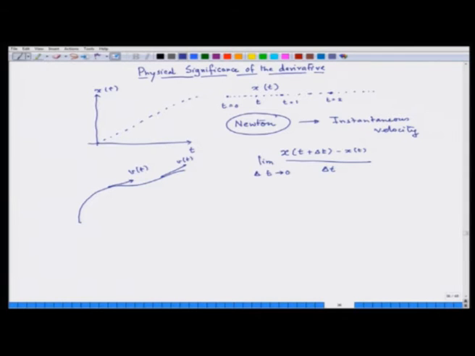Remember, if I make delta t smaller and smaller, this distance also becomes smaller and smaller. So do not think it is just a 0 by 0 thing that I can forget about. No, the interesting thing is that if this is a number, then that is called the instantaneous velocity at the point t. This is called the instantaneous velocity at the point t, at the time t.